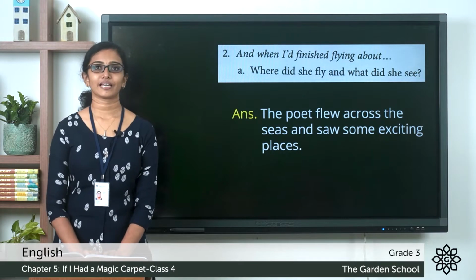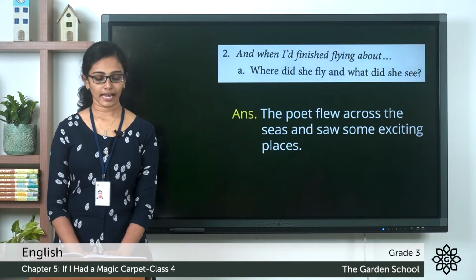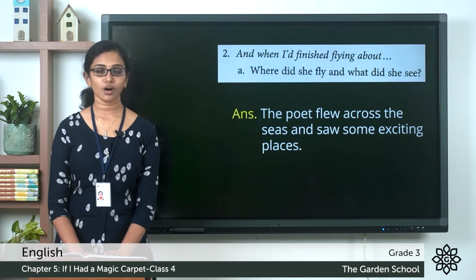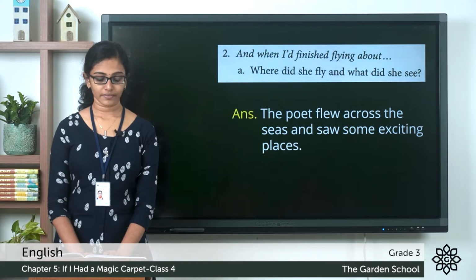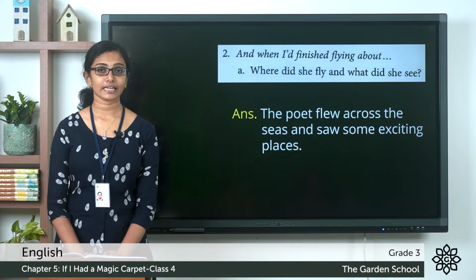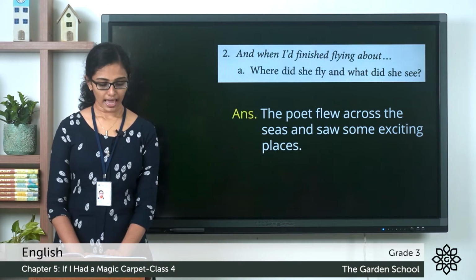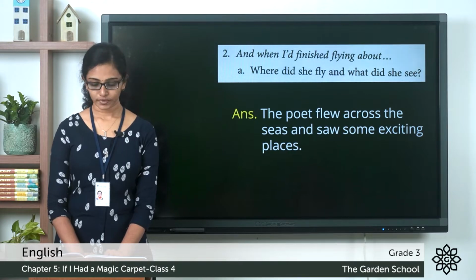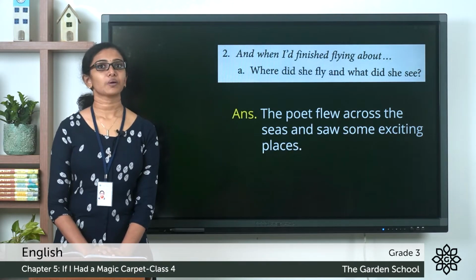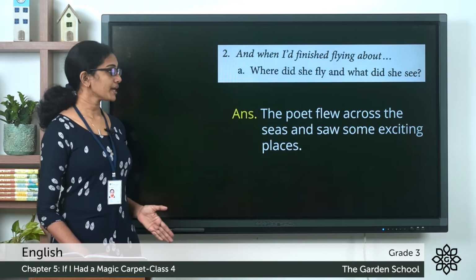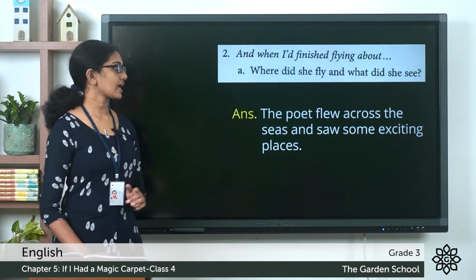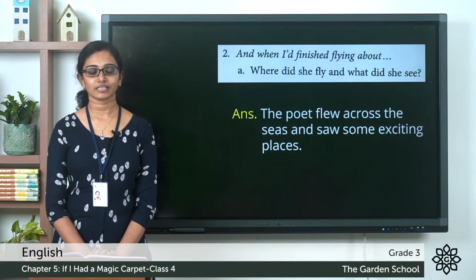So in the second stanza of the poem, we can read the lines. Across the sea, I would travel first and see some exciting places. I would travel oh so quietly without leaving any traces. And when I had finished flying about and collecting lots of treasure, over your house I would hover and take the greatest pleasure. So where did she fly and what did she see? The poet flew across the seas and saw some exciting places.